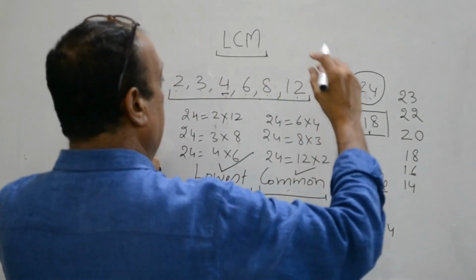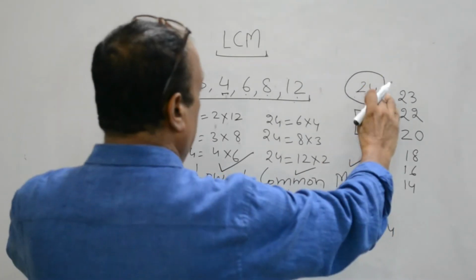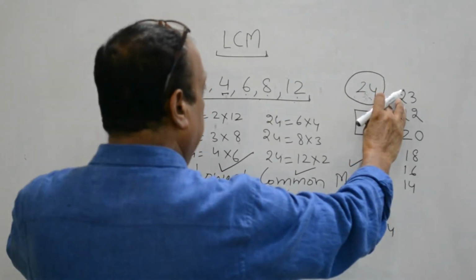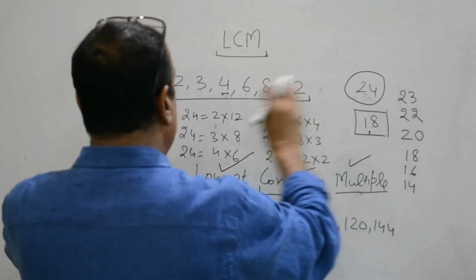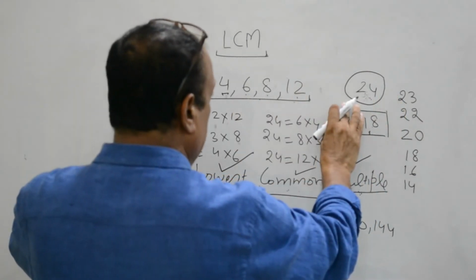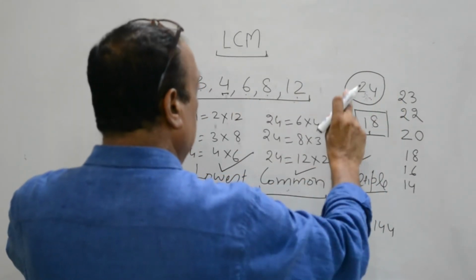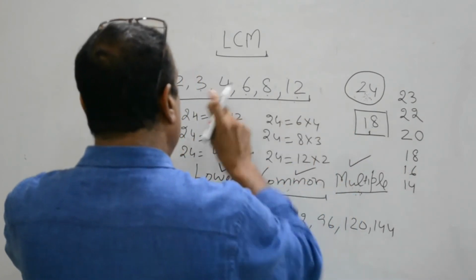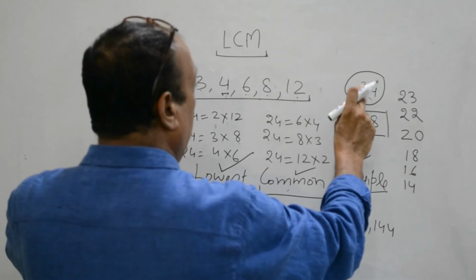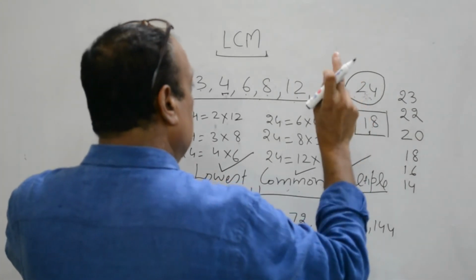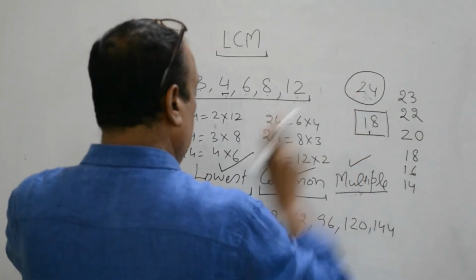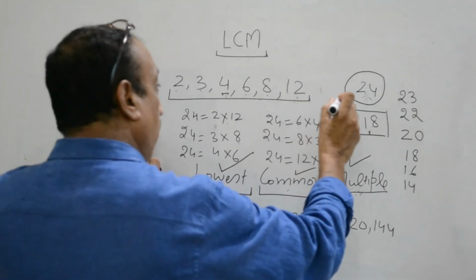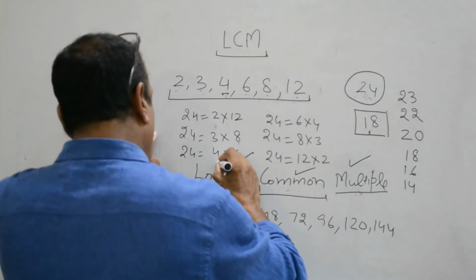It means there are so many numbers bigger than 24 which can be divided by these numbers, but there is not even a single number smaller than 24 which can be divided by all these numbers. It means 24 is the smallest number. So 24 is the lowest number.